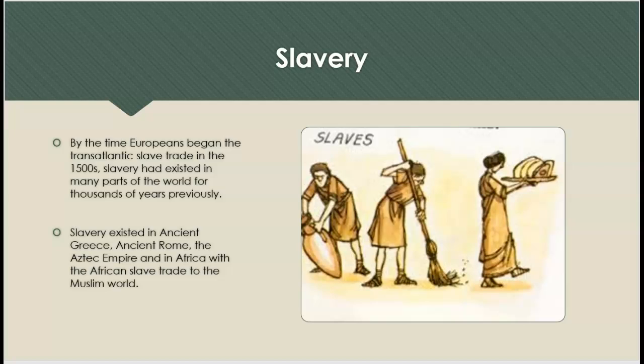Slavery. By the time Europeans began the transatlantic slave trade in the 1500s, slavery had existed in many parts of the world for thousands of years previously. Slavery existed in ancient Greece, ancient Rome, the Aztec Empire, and in Africa, with the African slave trade to the Muslim world.